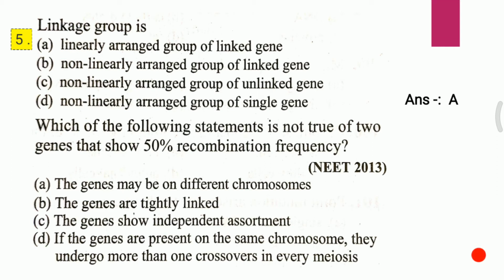Question second. Which of the following statement is not true of two genes that show 50% recombination frequency? A. The gene may be on different chromosome. B. The gene are tightly linked. C. The genes show independent assortment. D. If the genes are present on the same chromosome, they undergo more than one crossover in every meiosis.